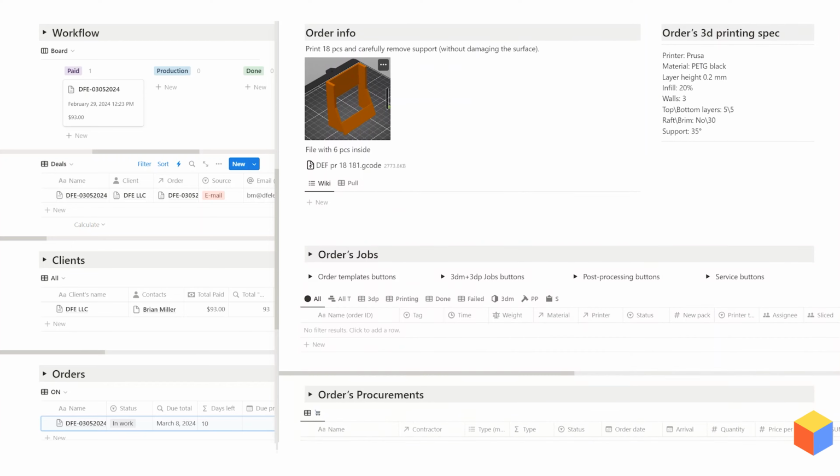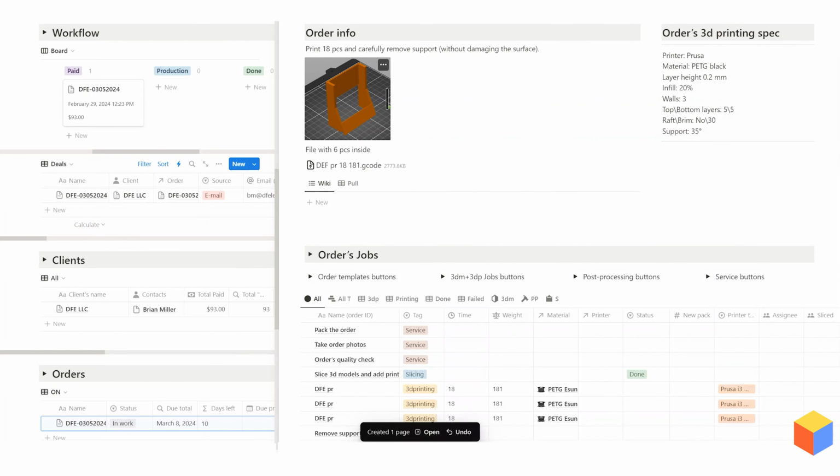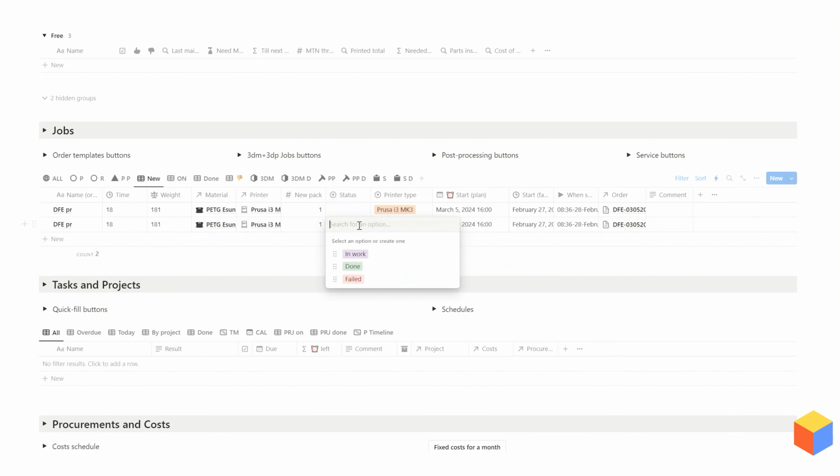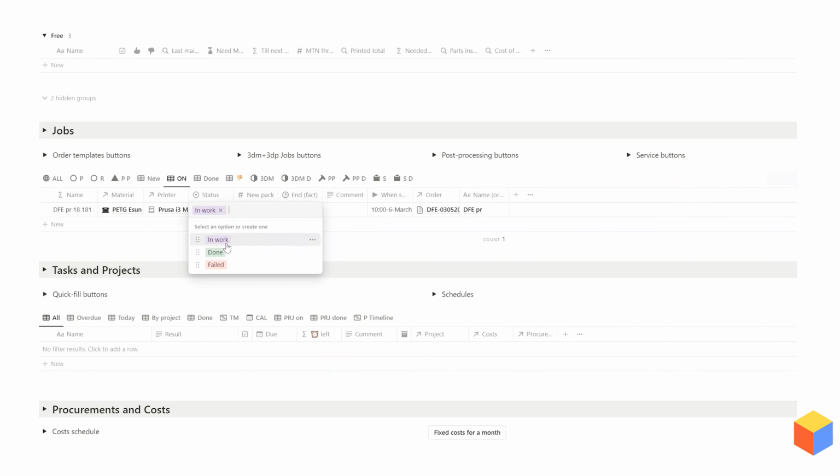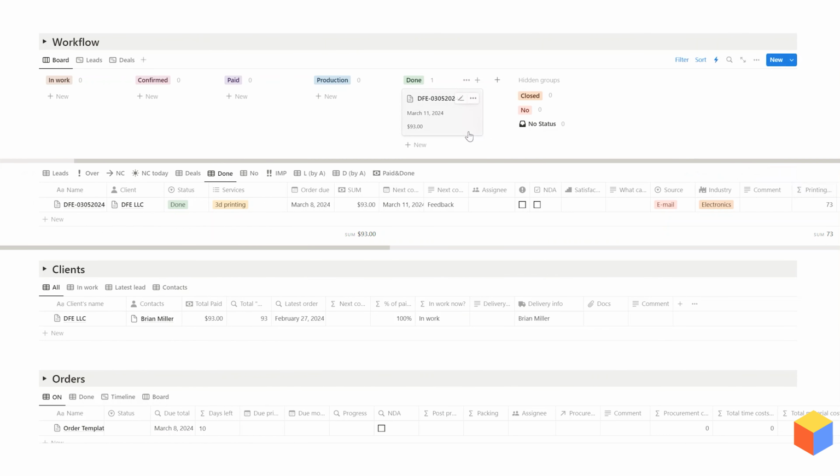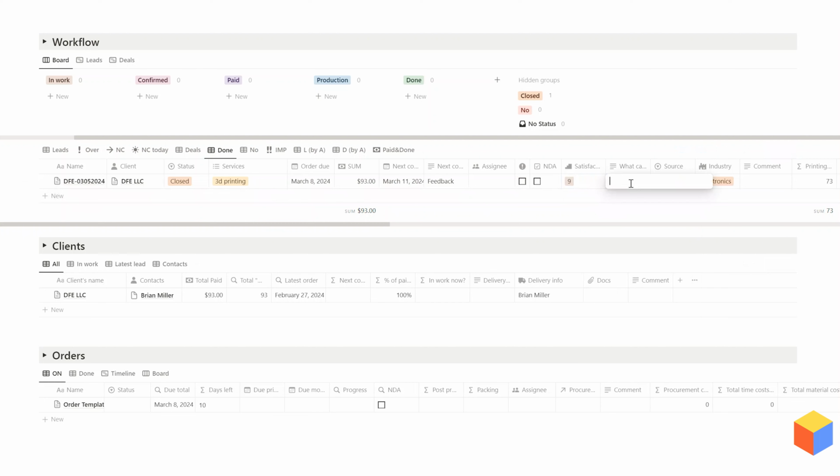We fill it with info, create jobs, plan them, work them, and the order is done. We hand it out, and a bit later we collect feedback.